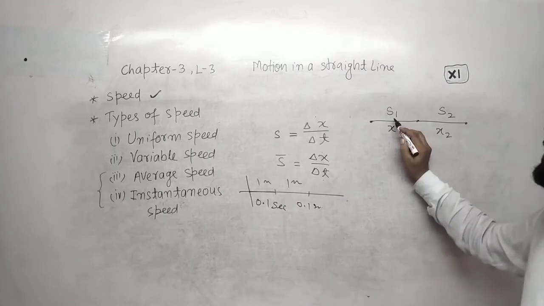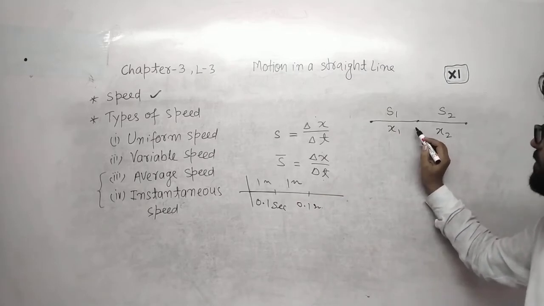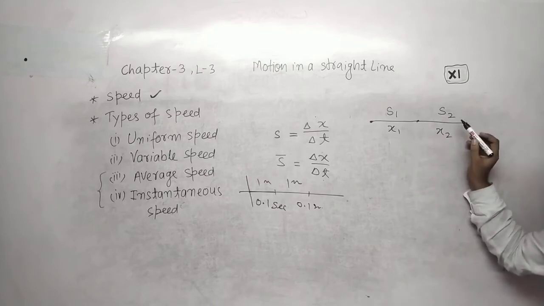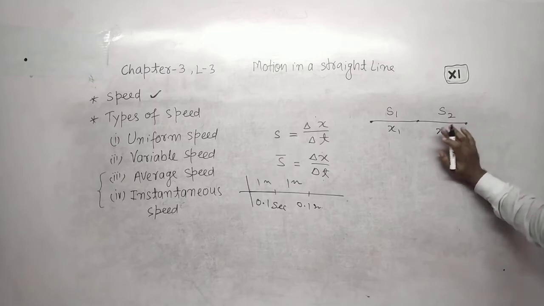The first part has speed s1 and distance x1, and the second part of the journey has speed s2 and the distance covered in the second part is x2.